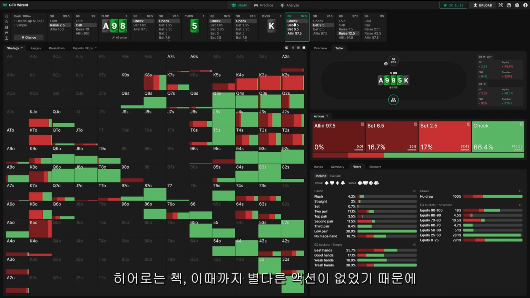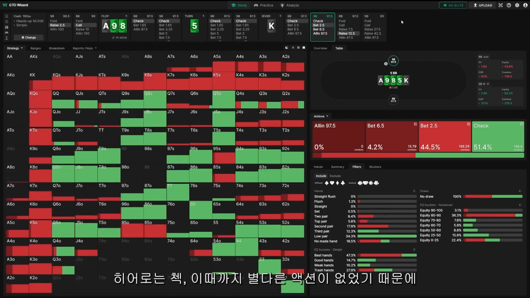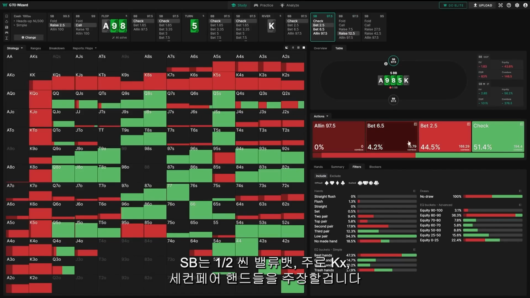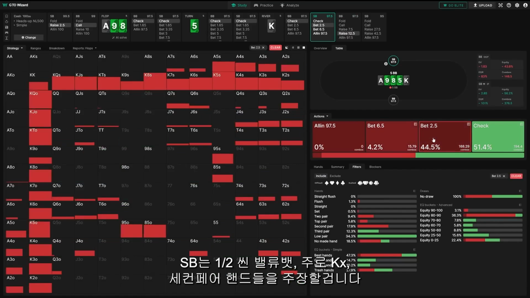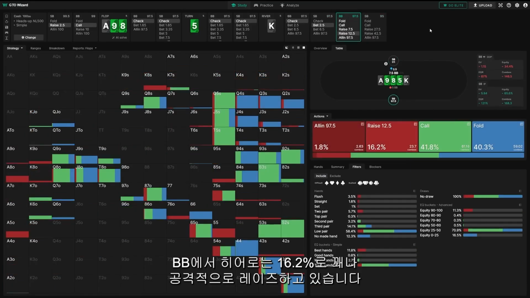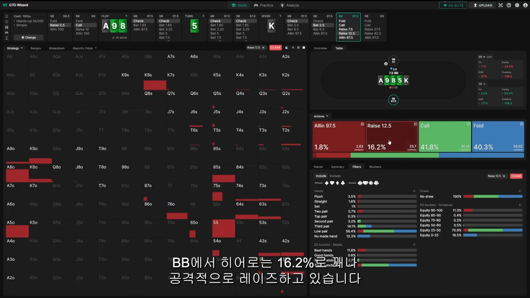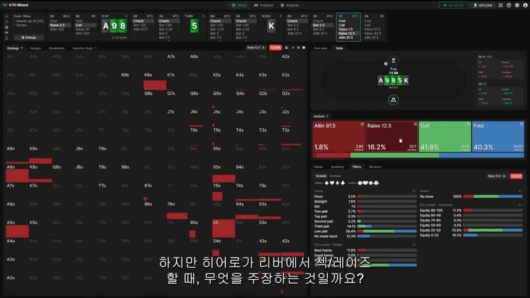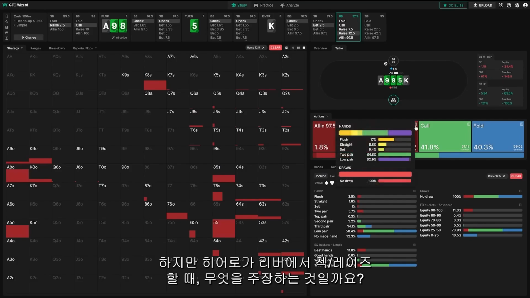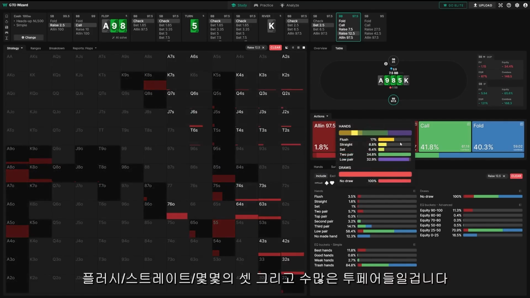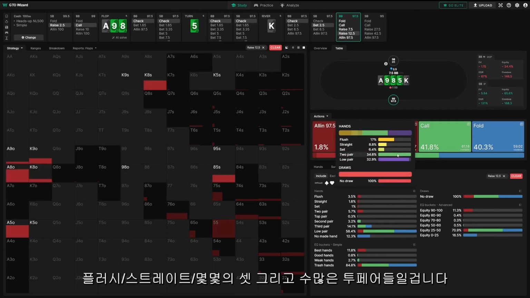So we check, and because there hasn't been much action, small blind puts in a nice thin value bet, half pot, mostly representing like king X second pair type hands. Action back on us in the big blind, and you can see they're raising pretty aggressively, 16.2% of the time. But what are we representing when we check raise the river? Well, some flushes, some straights, some sets, and a whole lot of two pair, right?